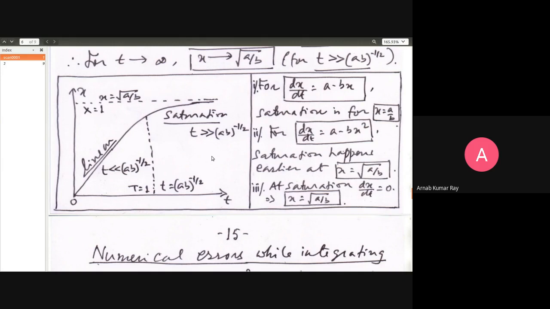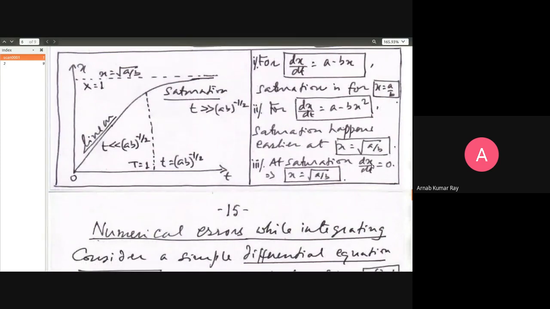Now, for this kind of system, dx/dt is equal to a minus bx squared. When does saturation happen? Again, when dx/dt will be equal to 0. That is to say, touch this horizontal dotted line. What is the condition for that? dx/dt is equal to 0. On x, the condition will be a minus bx squared is equal to 0. Therefore, x will be equal to square root of a by b at saturation.